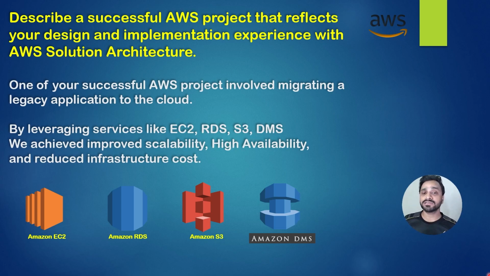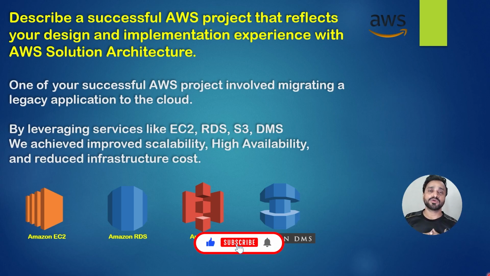Amazon EC2, RDS, S3 are used the most in each and every project, each and every infrastructure, while we perform any infrastructure related task. I'm going to create one AWS project in the next video. In that I'm going to use the services CloudFront, EC2, Amazon RDS and S3. So don't forget to watch that video also and subscribe to our channel for notifications.